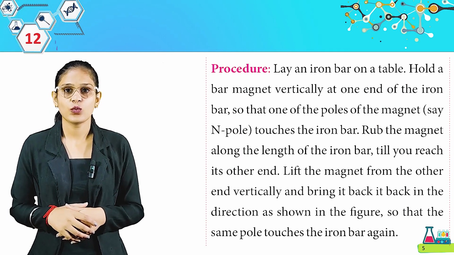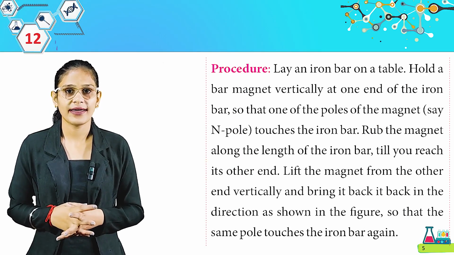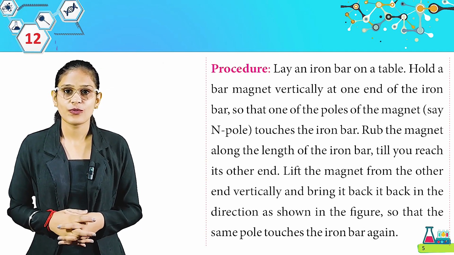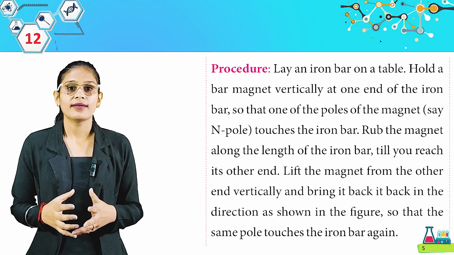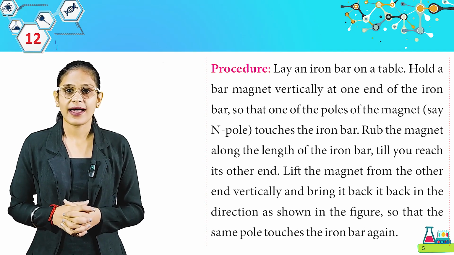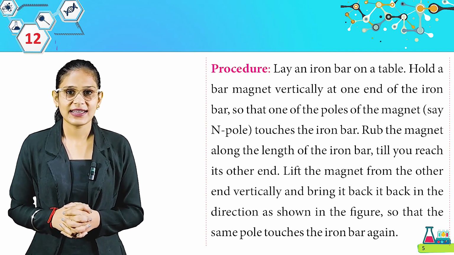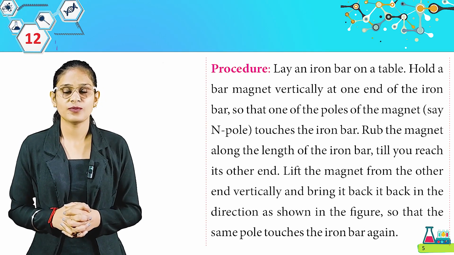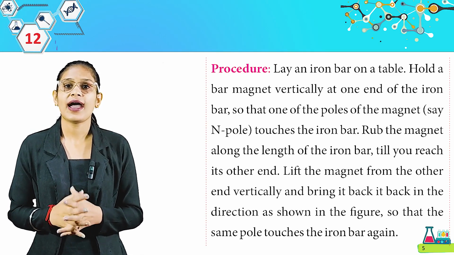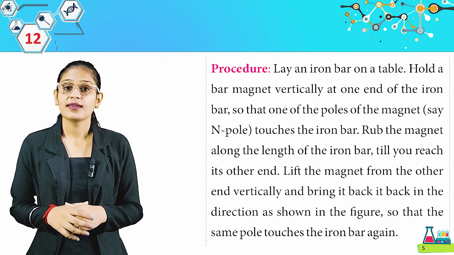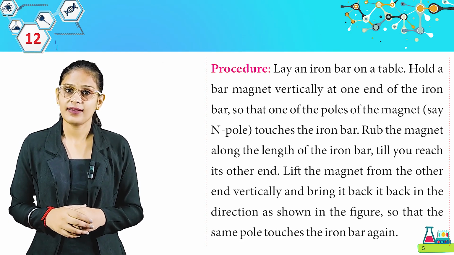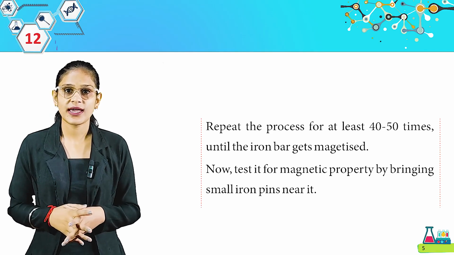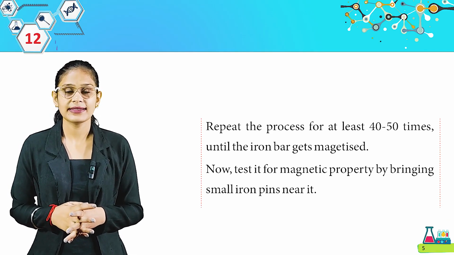Now we have the procedure. Lay an iron bar on a table. Hold a bar magnet vertically at one end of the iron bar so that one of the poles of the magnet, say north pole, touches the iron bar. Rub the magnet along the length of the iron bar till you reach its other end. Lift the magnet from the other end vertically and bring it back in the direction as shown in the figure, so that the same pole touches the iron bar again. Repeat the process for at least 40 to 50 times until the iron bar gets magnetized.